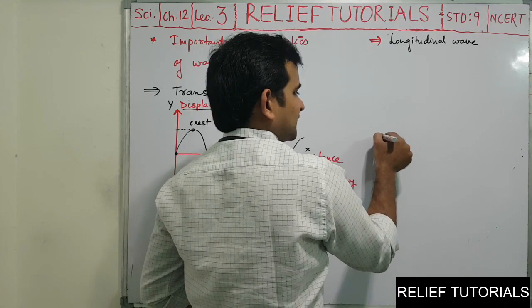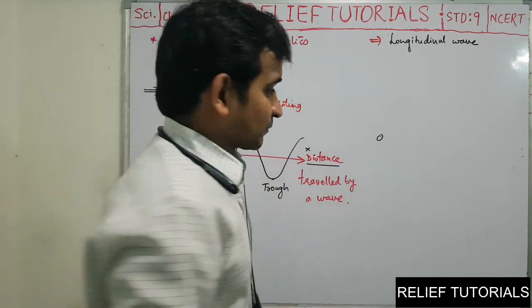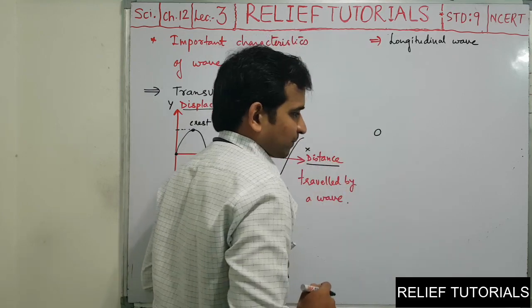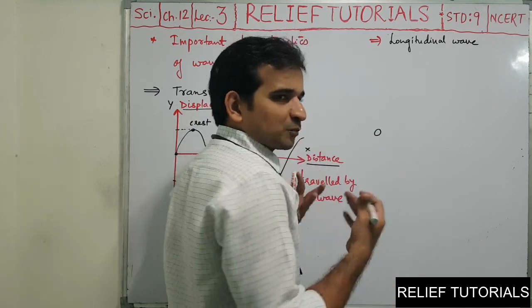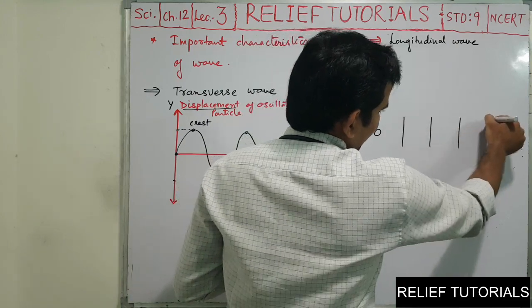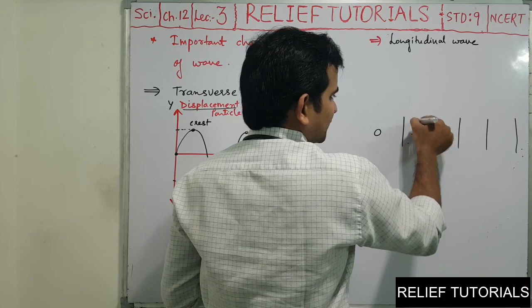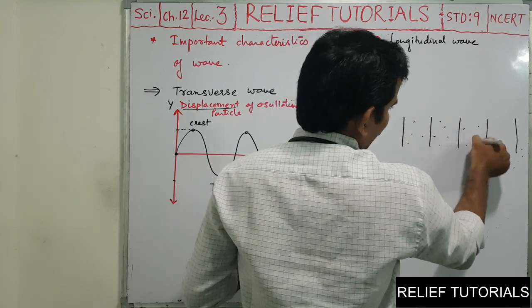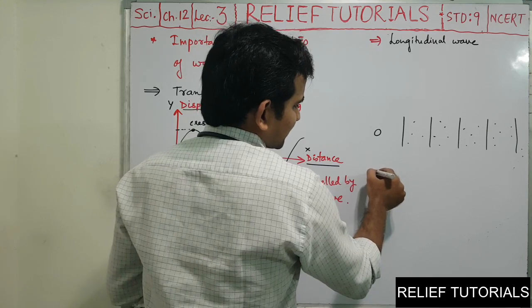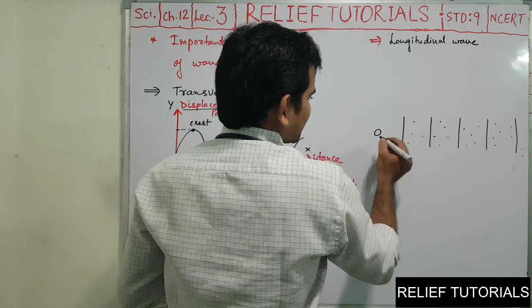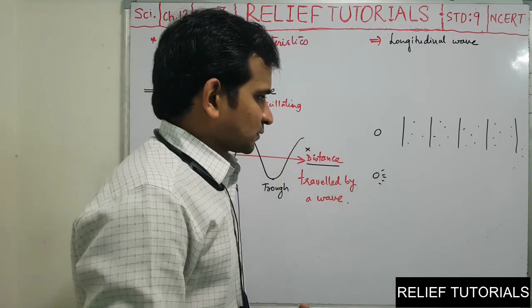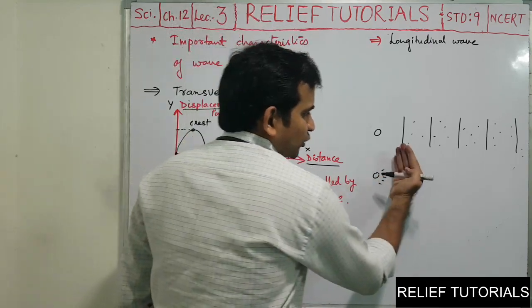Yesterday we took the example of a longitudinal wave. The sound wave is the best example for that. Consider this is one source of sound, still not working, meaning somebody is not speaking there. These are the air layers, we can suppose, having the normal density of air. And we also discussed that if the source of sound is now working, meaning the person is speaking now, then what do you imagine the layers